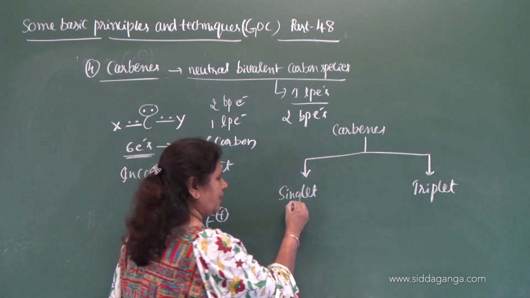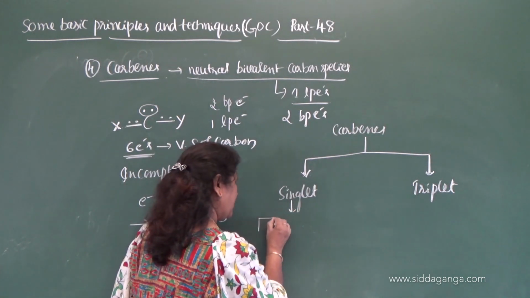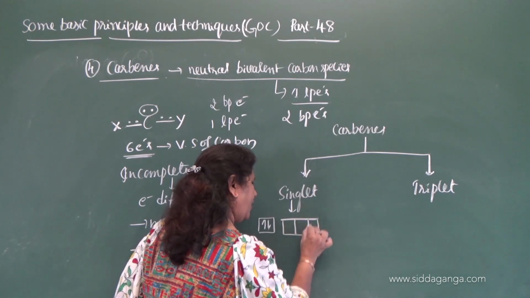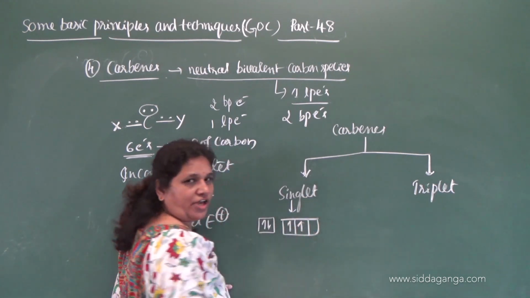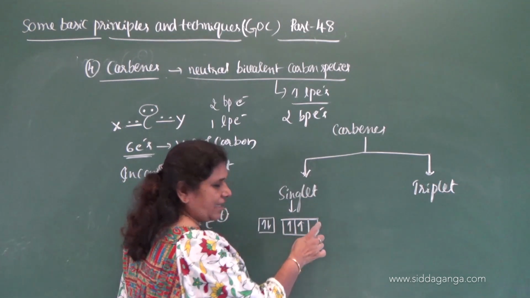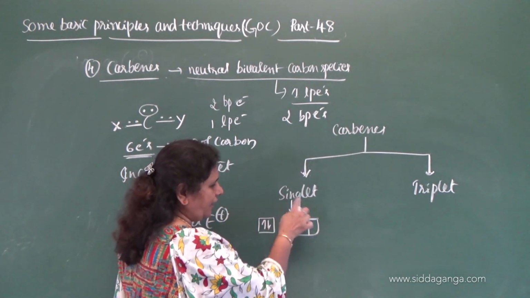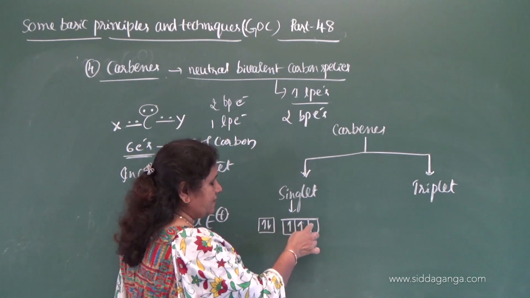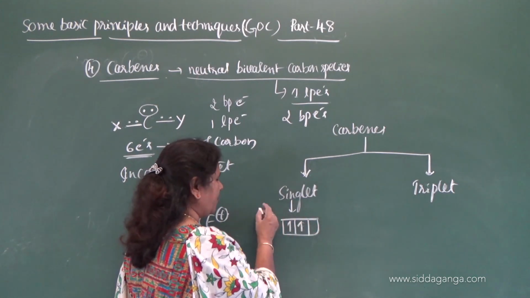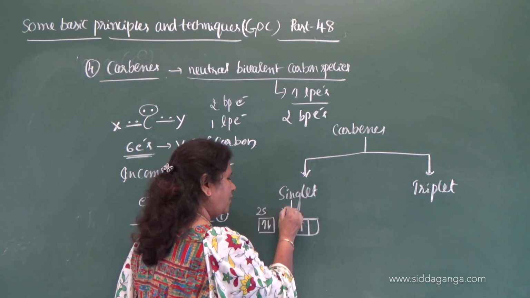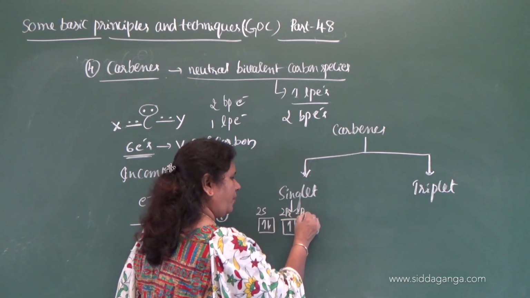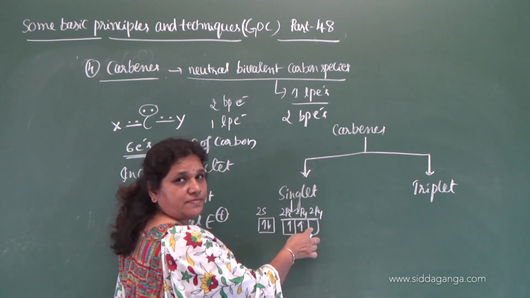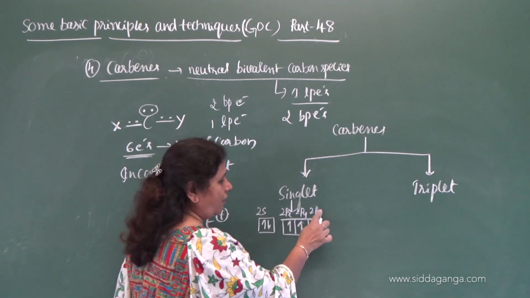What do you mean by singlet? In singlet, see here, 2s2, 2px1, 2py1. So 2pz means the transfer of the electron does not take place here. Transfer of the electron does not take place from the 2s orbital to 2pz. And this is 2s, 2px, 2py and 2pz. The transfer of the electron does not take place to the 2pz orbital here.